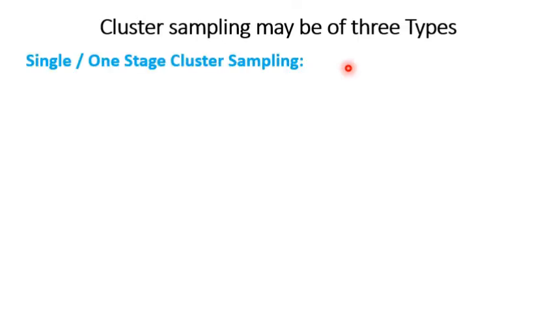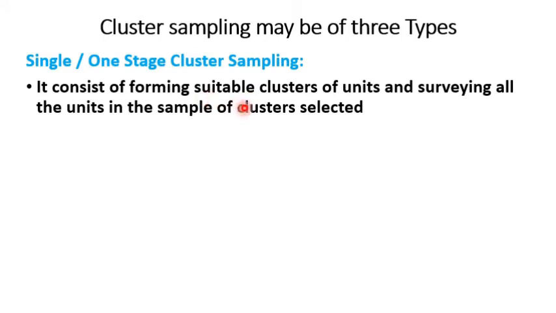Cluster sampling may be of three types. First one, single or one stage cluster sampling. It consists of forming suitable clusters of units and surveying all the units in the sample of clusters selected. Here two or more clusters are selected and the data is collected from each and every element of the clusters selected. That means the data is collected from the complete list of population of these selected clusters.